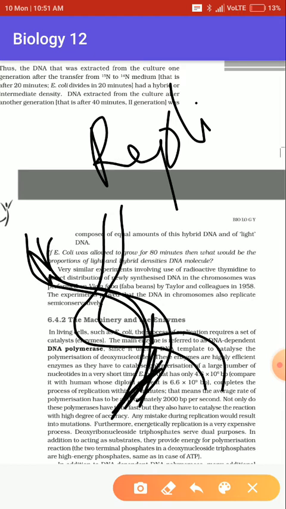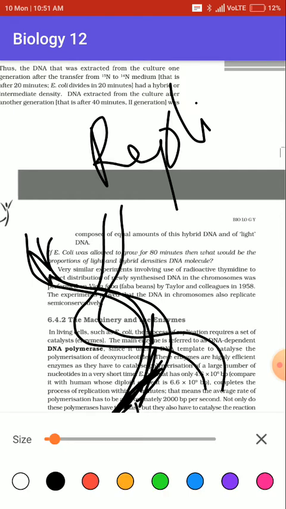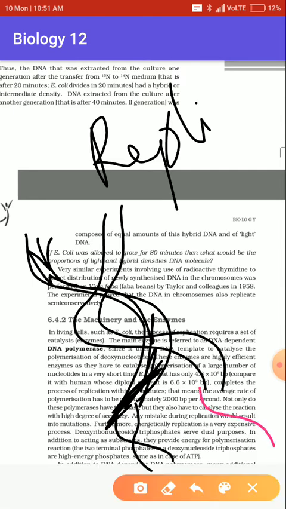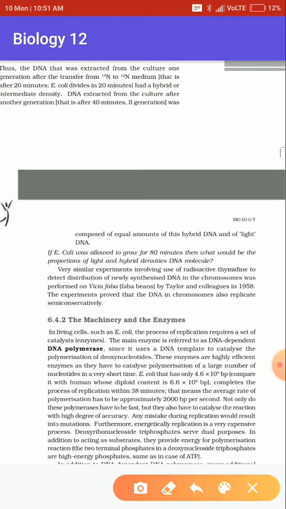From this particular strand it can produce a DNA of itself, and from this strand also. Okay, clear? That's what the replication process means. I hope you understood the concept.